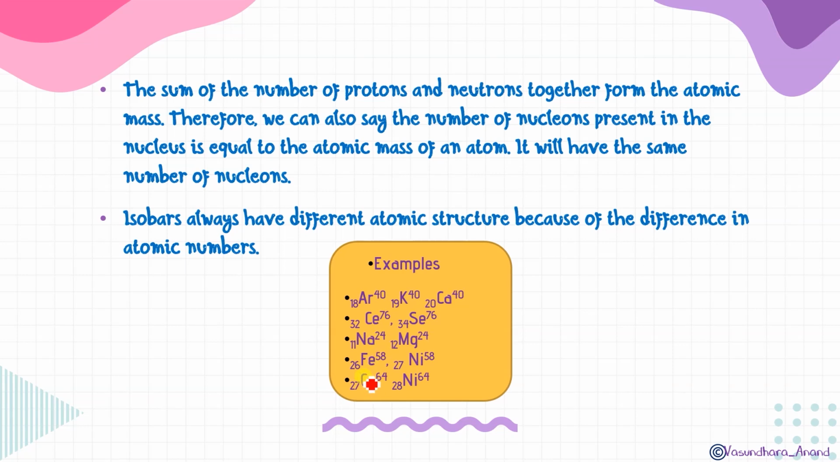Okay. Iron 58, nickel 58, cobalt 64, nickel 64. This is 58, and 64 is also there for nickel. So these are the isobars.